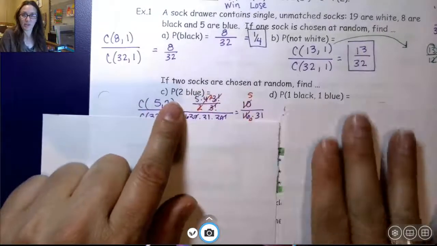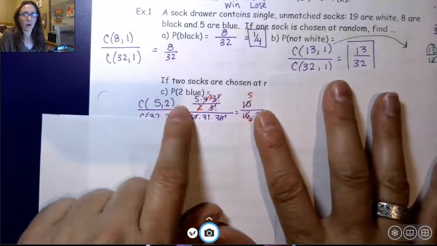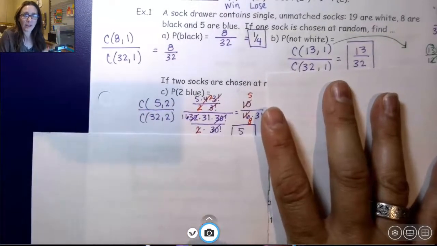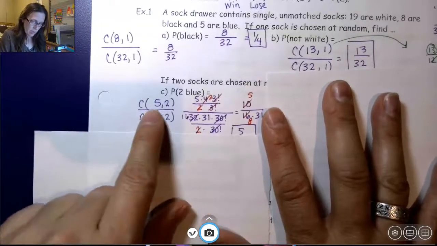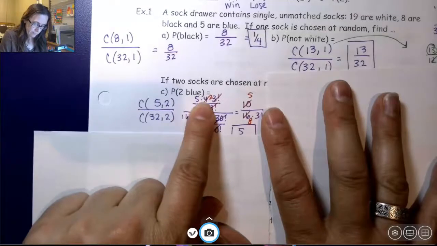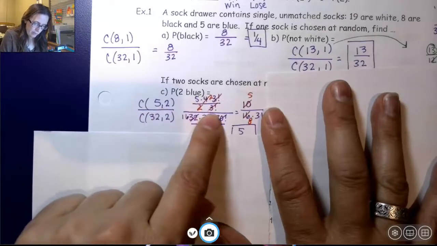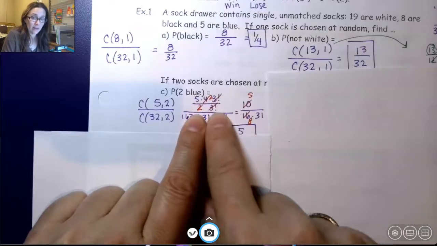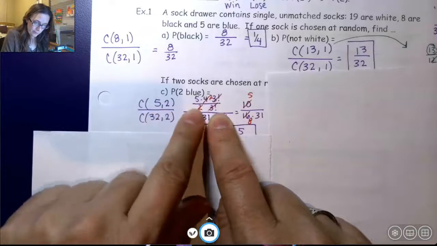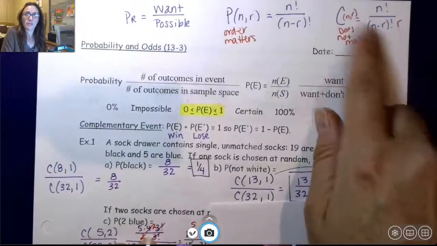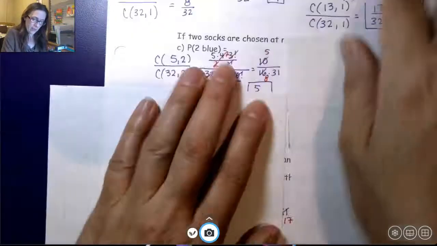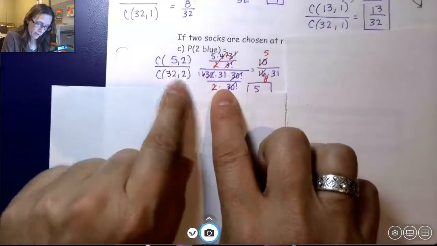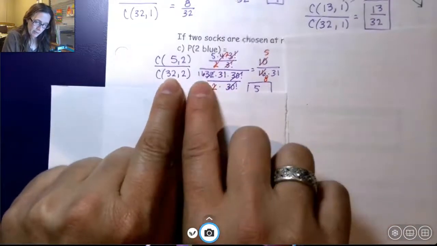Over here, I want 2. Let's do this side first. There are 5 blue socks. I want 2 of them. Out of the whole bucket, again, is 32 socks, and I'm going to choose 2. So I do the 5 factorial over 5 minus 2, which is 3 factorial. So I counted out 5, 4, 3 factorial over 3 factorial because we're going to divide. And then on the bottom, I have 2 factorial again, because that combination rule reminds me to bring that r back in. 2 factorial is 2 times 1. I don't usually write the 2. On the bottom, 32 minus 2 is 30. So the top is going to have 32 factorial.